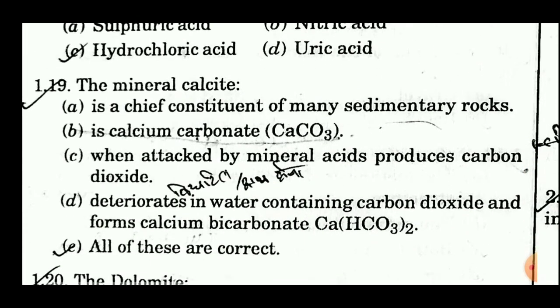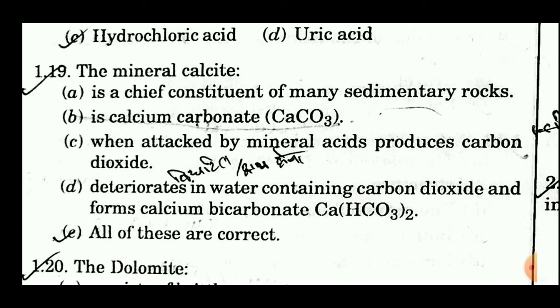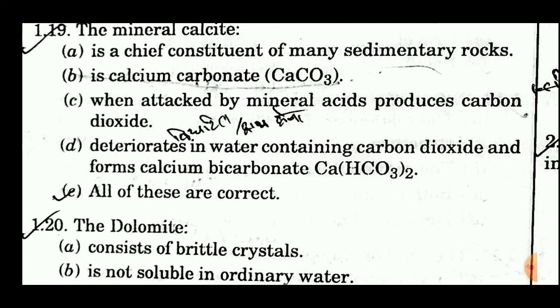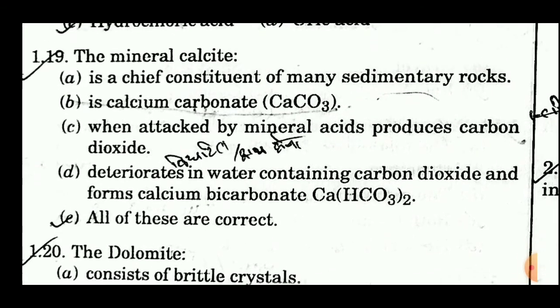19th question is, the mineral calcite is a chief constituent of many sedimentary rocks. It is calcium carbonate. Option C is, when attacked by mineral acids, produces carbon dioxide. Option D is, deteriorates in water containing carbon dioxide and forms calcium bicarbonate Ca(HCO3)2. And option E is, all of these are correct. So the answer of this question is E, all of these are correct.